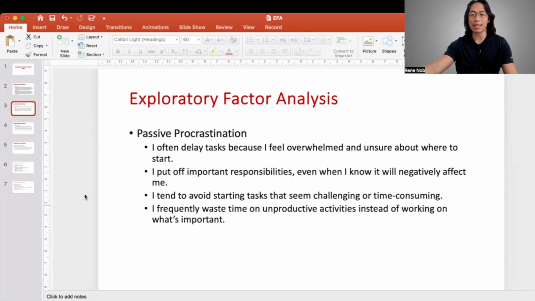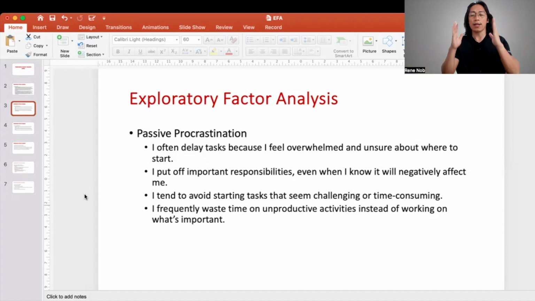For example, for passive procrastination, these are possible items. I often delay tasks because I feel overwhelmed and unsure about where to start. I put off important responsibilities even when I know it will negatively affect me. I tend to avoid starting a task that seems challenging or time-consuming. I frequently waste time on unproductive activities instead of working on important ones.